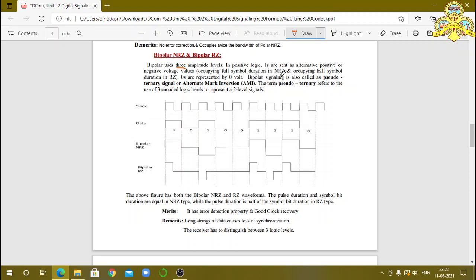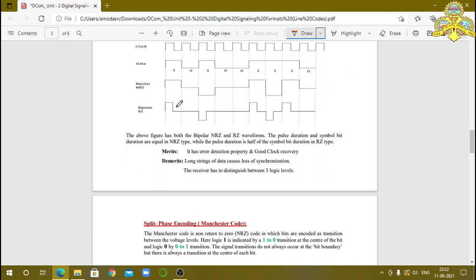The bipolar signaling is also called pseudo ternary signal or alternate mark inversion. The term pseudo ternary refers to the use of three encoded logic levels. Which are the three encoded logic levels here? 0 and 1 are indicated by positive, negative and 0. So it is called pseudo ternary logic.